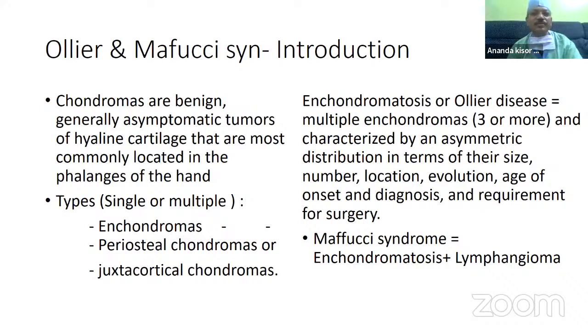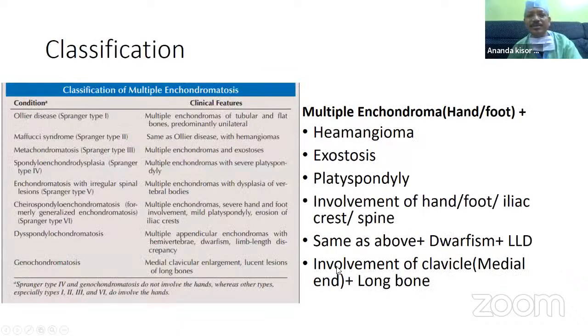So Olliers and Maffucci's syndrome, basically there is an introduction. Basically the chondromas, there are types of chondromas, and what is the difference? What do you mean by enchondromatosis? Enchondromatosis is Ollier's disease, and Maffucci's syndrome is enchondromatosis plus hemangiomas. So there is a classification. How do you remember the different classifications? Just add one like this: enchondromatosis plus hemangioma plus exostosis, like this.